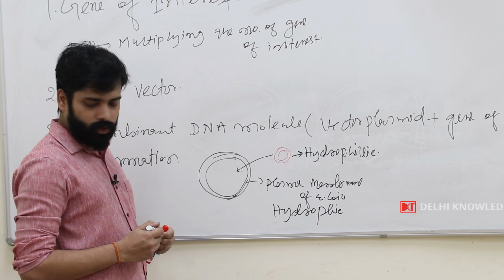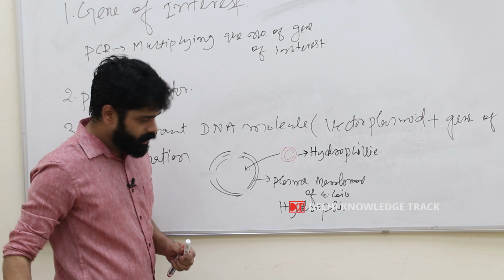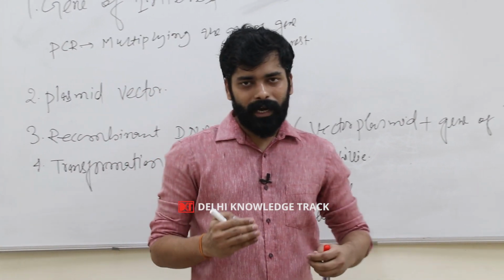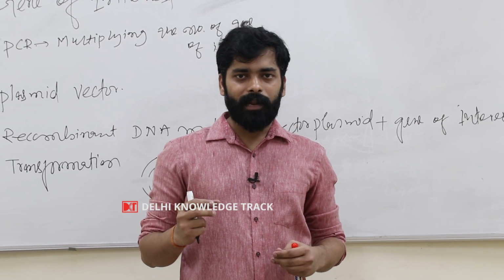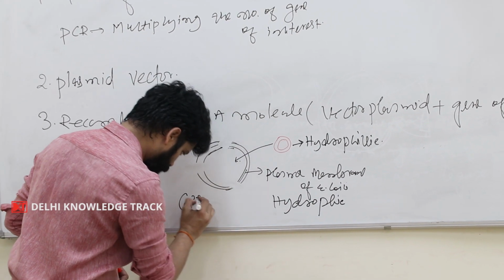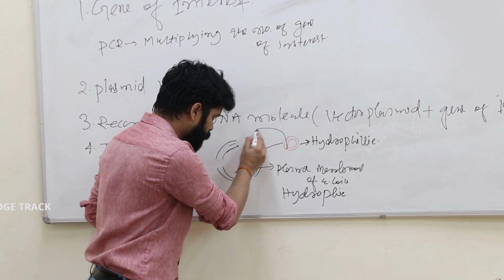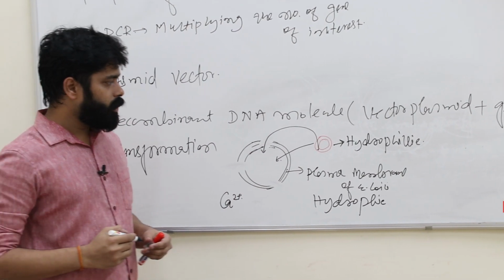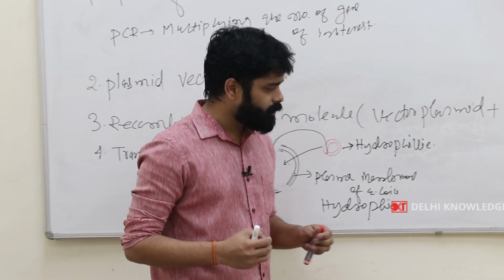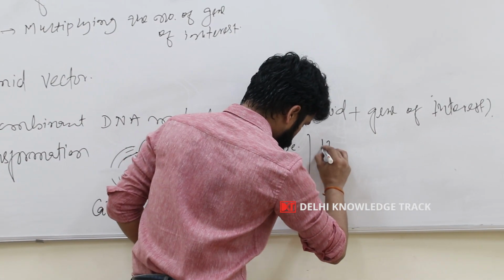So what we need to do is create pores over this plasma membrane of the E. coli, and these pores can be created by treating the E. coli cell with a cation like calcium ion. Calcium ion helps in the creation of these pores, and through these pores the double-stranded plasmid vector can now enter, and this is called transformation. And for the transformation of E. coli, we generally use the heat shock method.